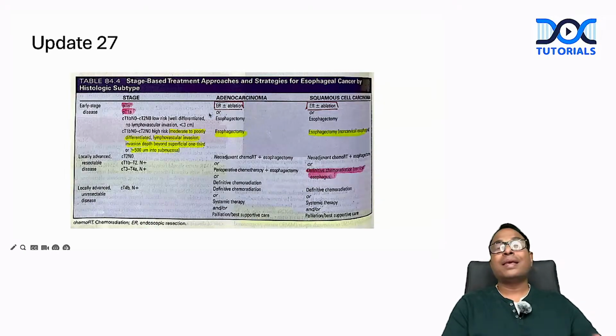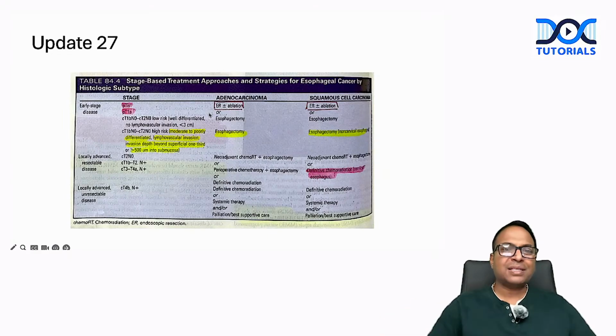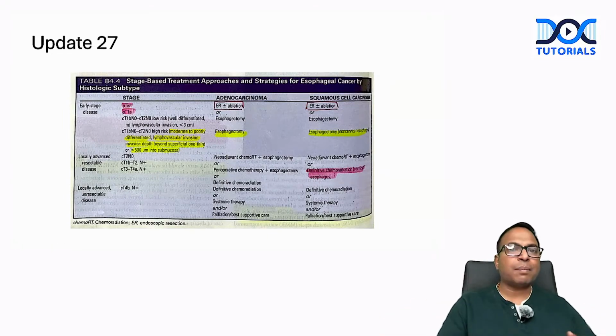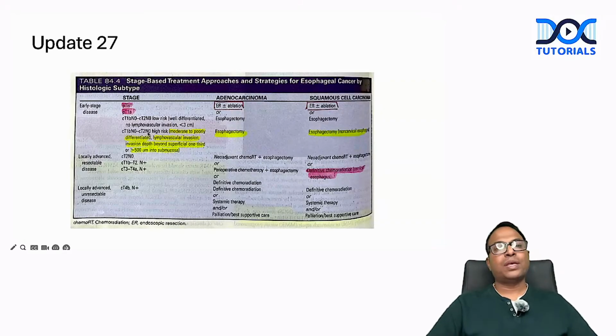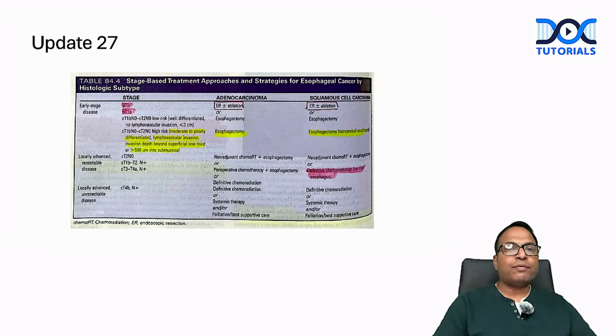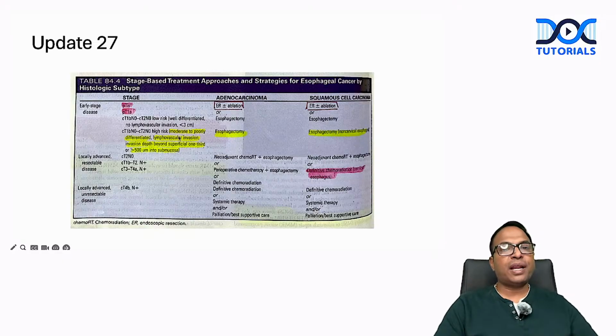We can go for endoscopic resection plus or minus ablation. Clinical T1b to T2N0: so for T2N0, well differentiated, no lymphovascular invasion and less than 3 centimeters, we can opt for either endoscopic resection or esophagectomy. For moderate to poorly differentiated, lymphovascular invasion, more than 5 centimeters, we have to go for esophagectomy.